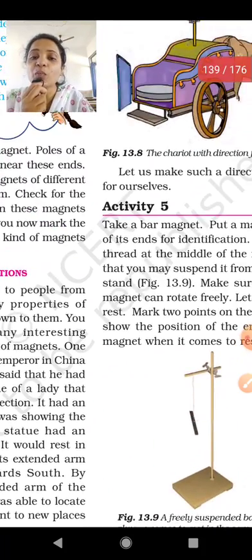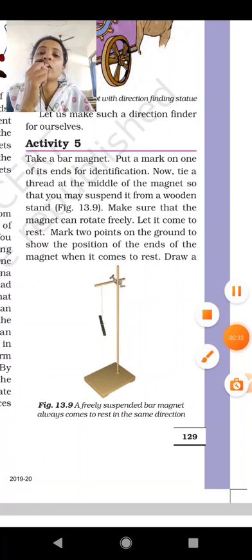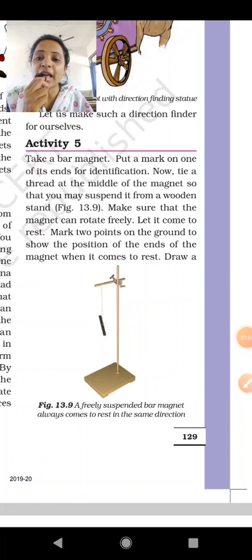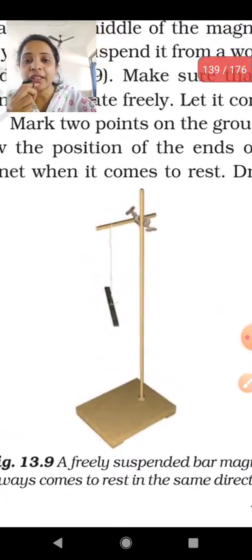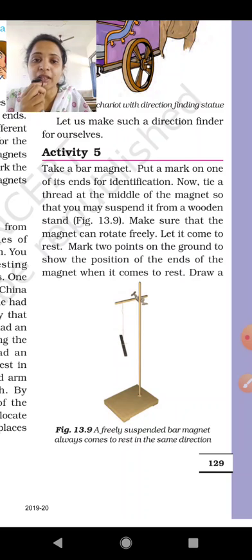Now let's start this activity. Activity 5: take a bar magnet and put a mark on one of its ends for identification. See what they have done: they have taken a bar magnet and made an identification mark on one end. Now tie a thread at the middle of the magnet so that you may suspend it from a wooden stand. It should be in a hanging position so that we can easily see.